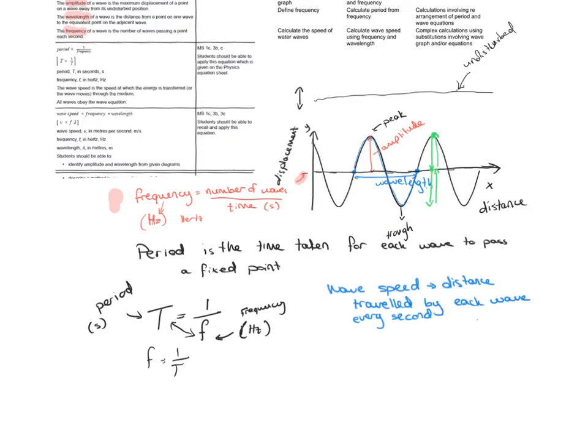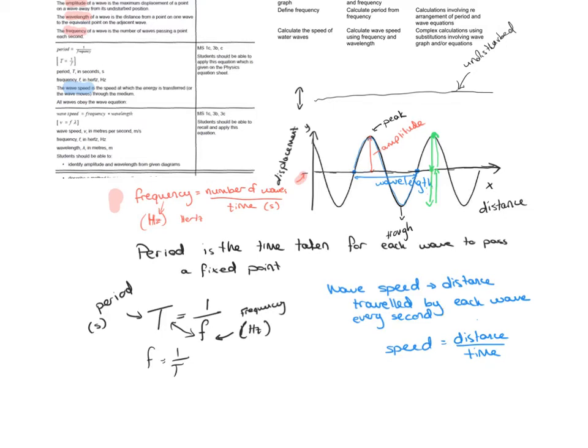The last definition of this part of the topic regards the wave speed. Now, wave speed is the speed at which energy is transferred, but you can also define it as the distance traveled by each wave every second, which is quite similar to the definition of speed in general. So this is distance covered per unit time. We are used to that equation already, and if not, please make sure you remember that. So normally speed is distance divided by time. However, we're going to see now in this topic that for waves, we can also use another equation.